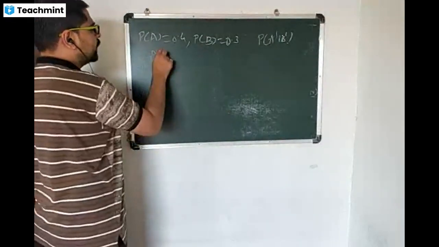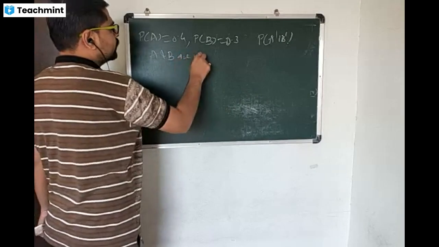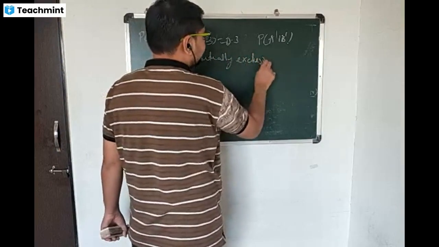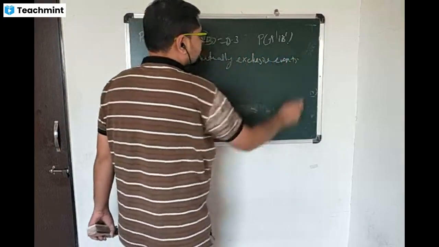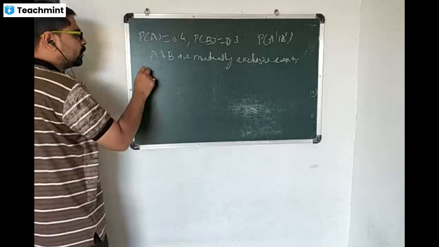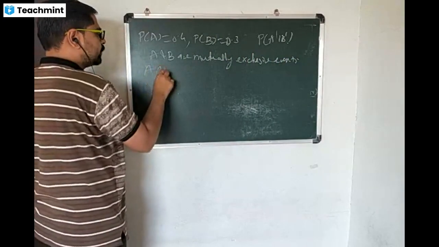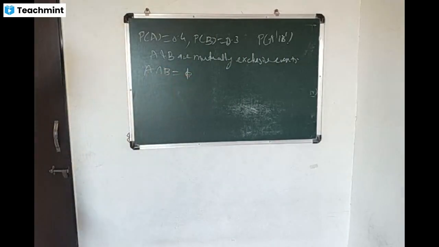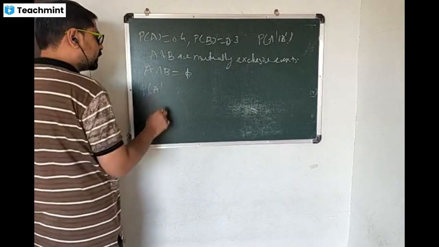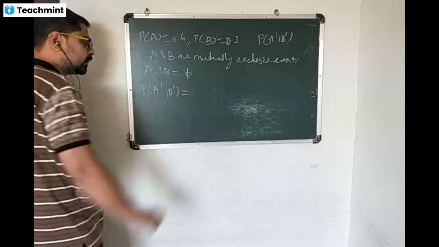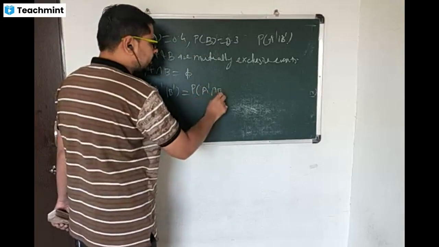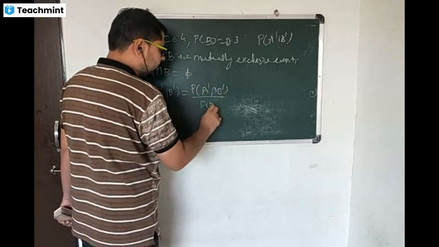We have given A and B are mutually exclusive events. If A and B are mutually exclusive, then probability of A intersection B is equal to 0. This we have given. So now we will see probability of A complement given B complement. So this is nothing but by using definition, probability of A complement intersection B complement divided by probability of B complement.